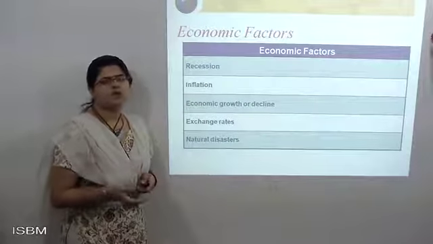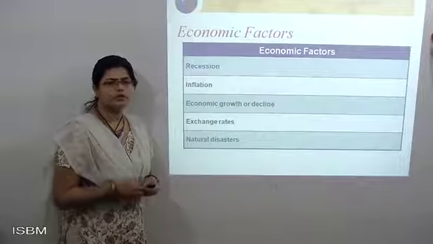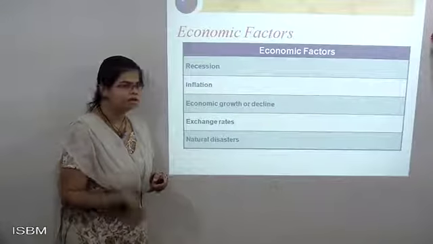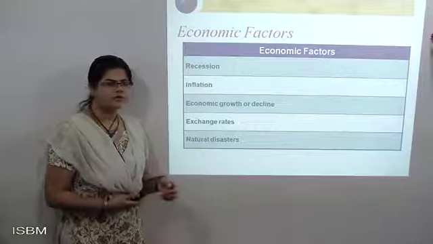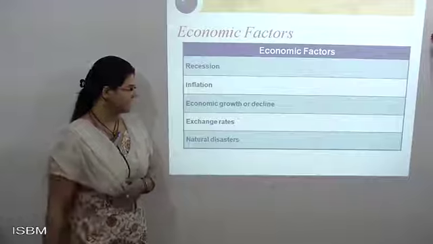Inflation, if it is too costly, you won't be able to keep people in the organization. If you keep it too costly, that creates a wrong way, because people are not ready to accept that thing. Economical growth or decline, a certain period of rate depends upon the market. A certain period of time it grows, a certain period of time it declines.